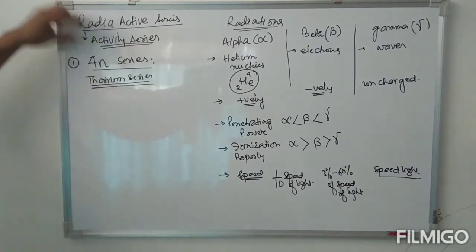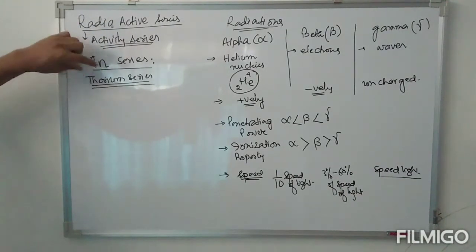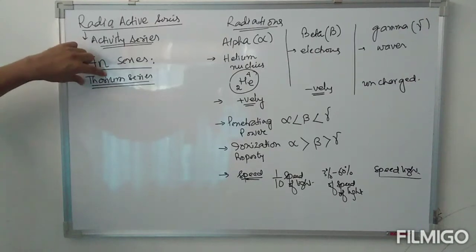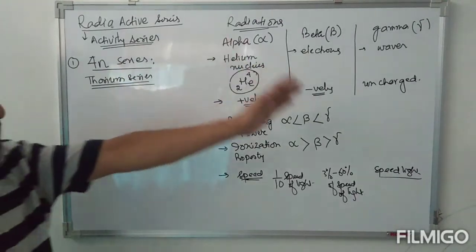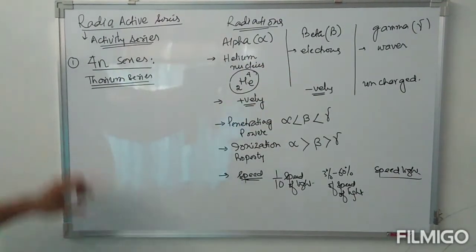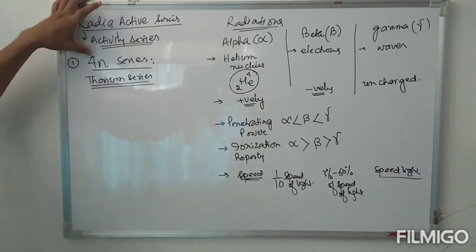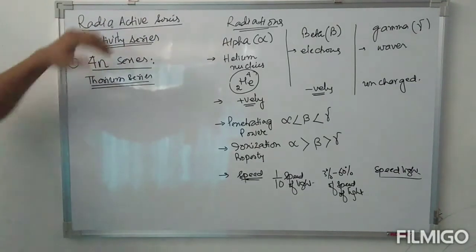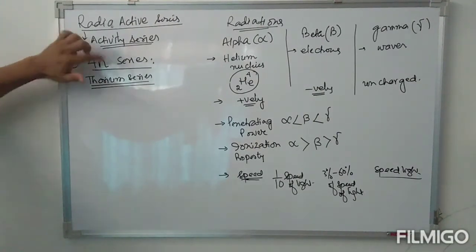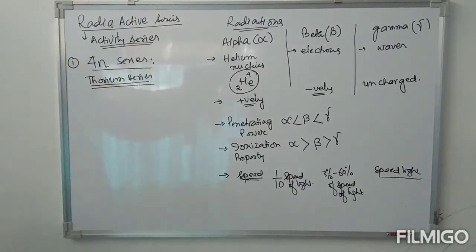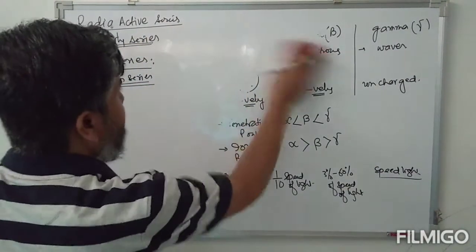Because for this radioactive series the first element, or the parent nuclei, is thorium. Starting from thorium, it undergoes different alpha, beta, gamma emissions, giving the final stable daughter nuclei. Why do we say 4n series? Because the mass numbers of the parent nuclei and the daughter nuclei are exactly divisible by 4, where n can be any value 1, 2, 3, 4, 5.